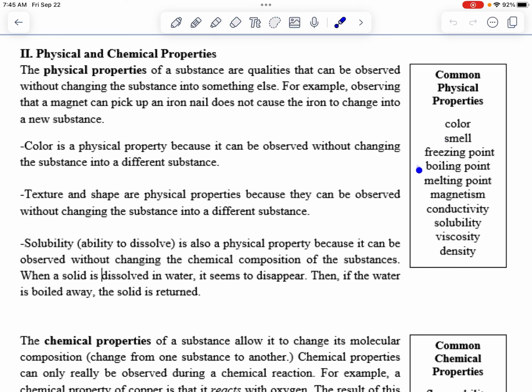Remember, ice and water and gas, steam, are all H2O molecules. So it's still water, so it's still physical. Is it magnetic? Does it conduct electricity? Does it dissolve in water? What's the density? All of these things we can figure out without changing the substance, without causing any sort of reaction. So these are our physical properties, okay?